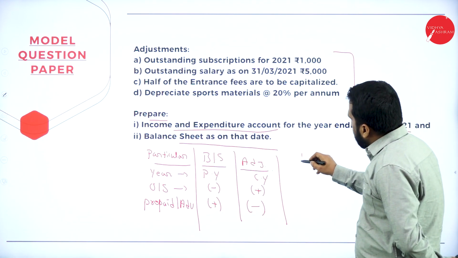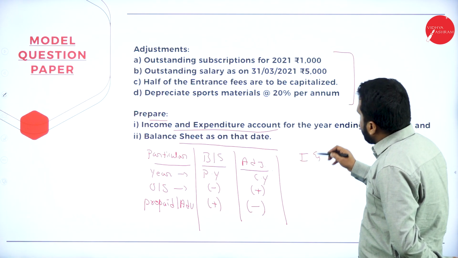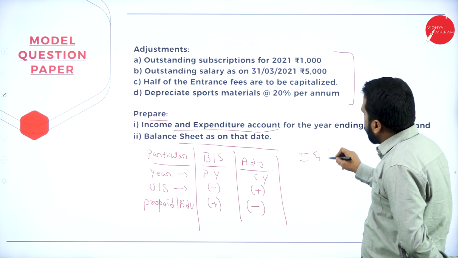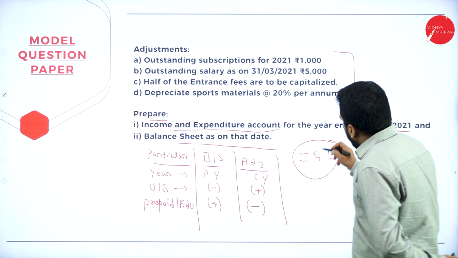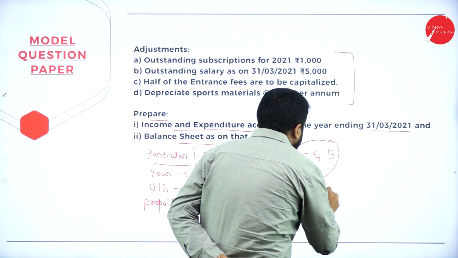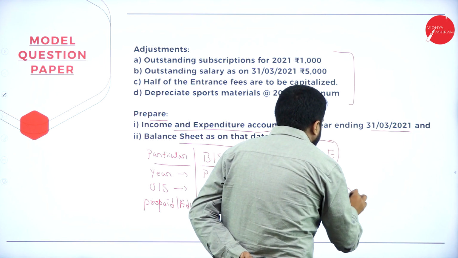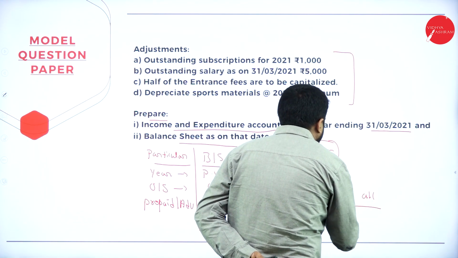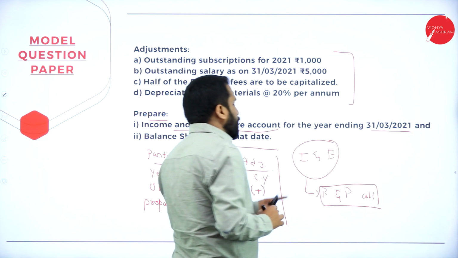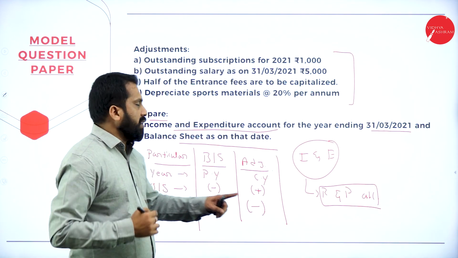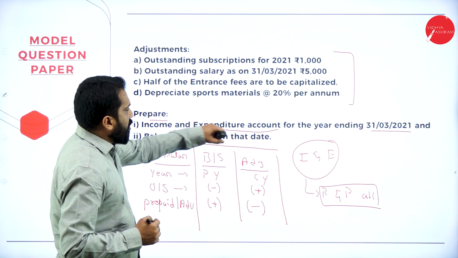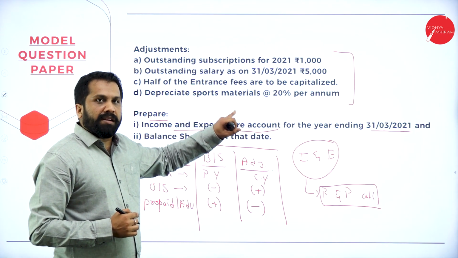Now, we prepare income and expenditure. From the income and expenditure, we prepare what? We prepare receipt and payment account. From the receipt and payment account, whatever given in the question paper, we are supposed to prepare what? Income and expenditure.